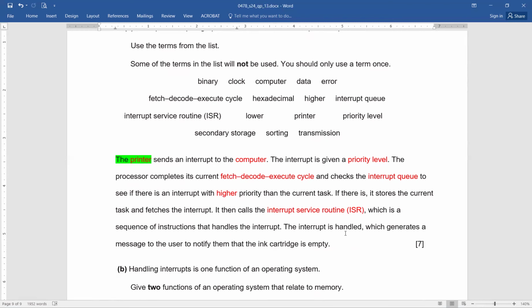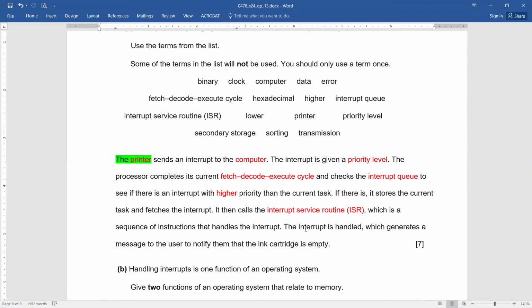Now, if you reread the whole paragraph, the printer is sending the interrupt to the computer. The interrupt is definitely given a priority level. If you remember, some interrupts are immediately processed and some are delayed ones. So that is a priority level. The processor completes its current fetch, decode, execute cycle and checks the interrupt queue to see if there is an interrupt with higher priority than the current task.